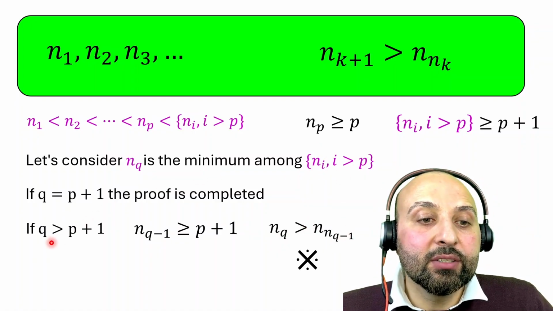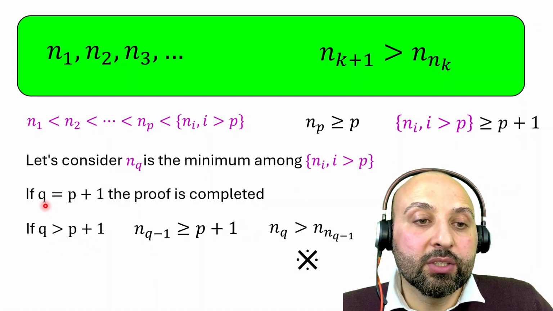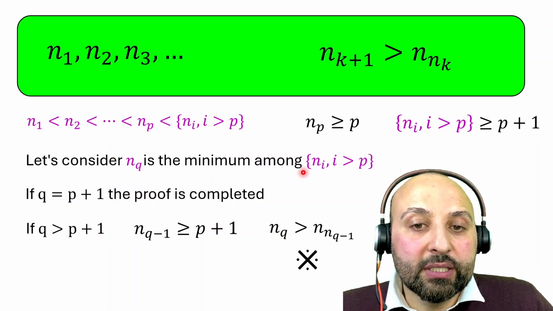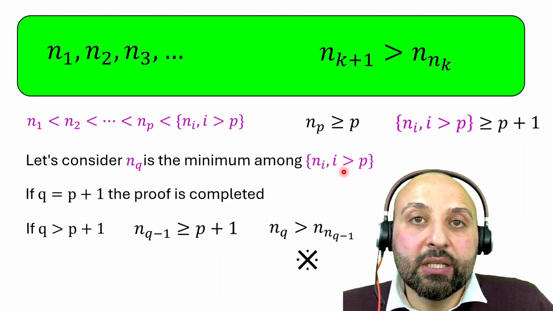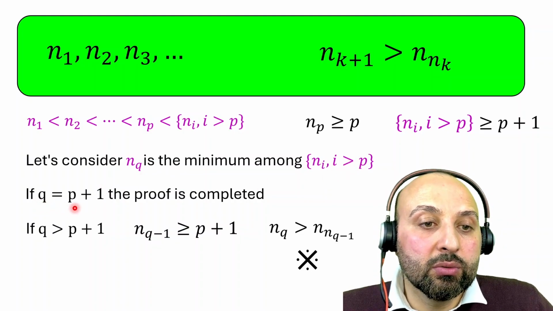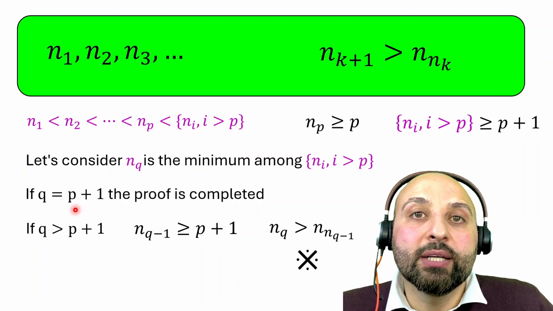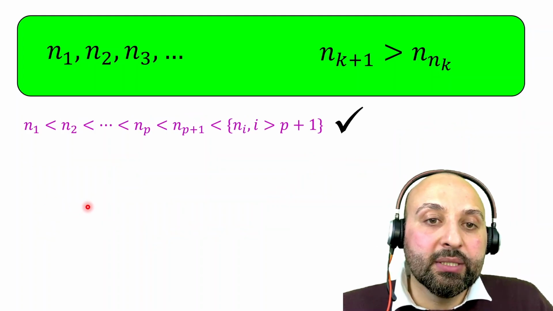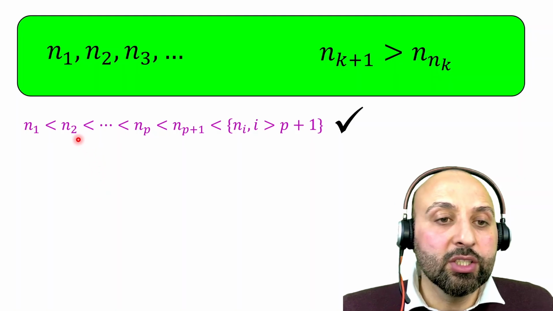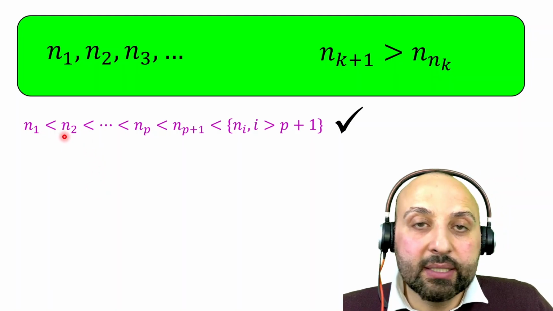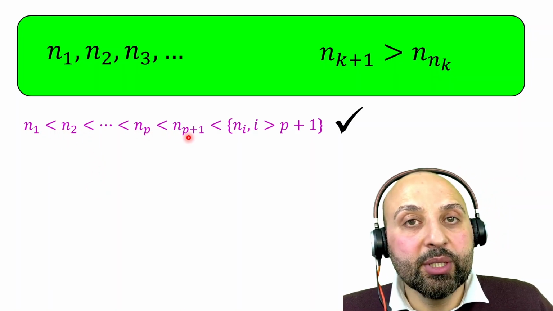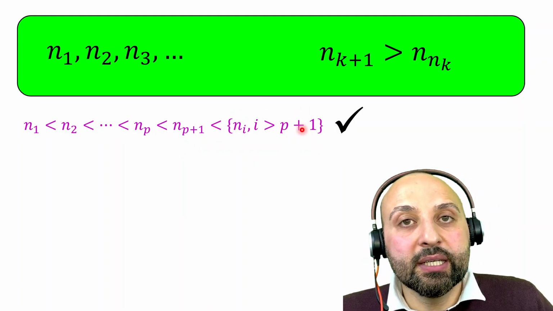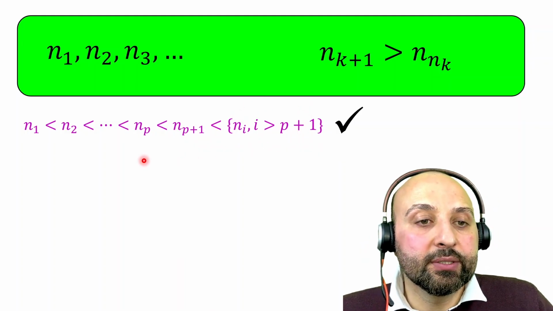Therefore, q cannot be larger than p plus 1. q has to be equal to p plus 1. Basically we have completed the mathematical induction, and we've shown that n1 is less than n2 till n_p, less than n_{p+1} and less than the rest of the sequence. So the sequence is an ascending sequence.